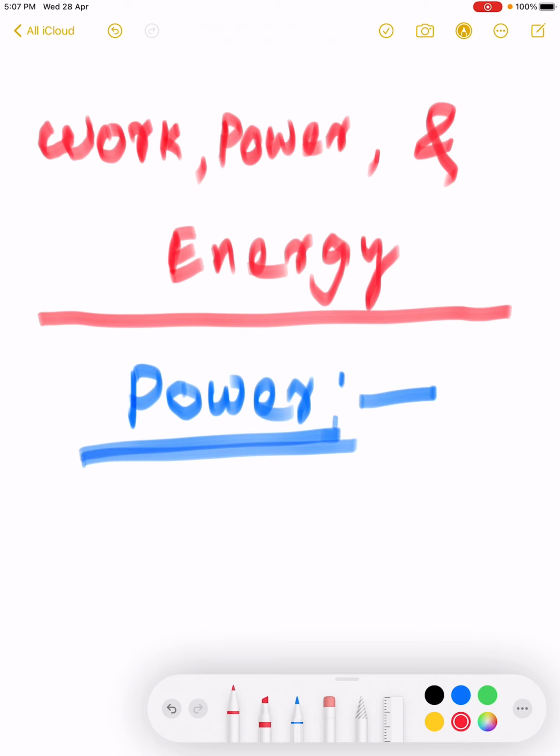Today we are going to discuss work, power, energy. In the previous class we already discussed work. Now we study power.